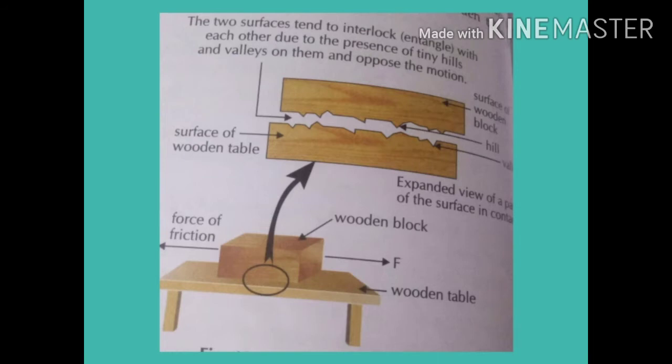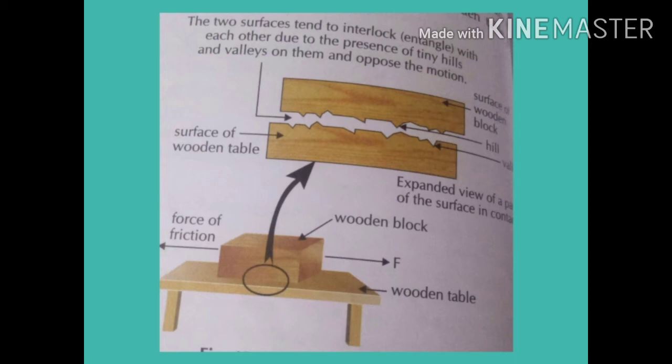Now we will read about what the causes of friction are. Here in this slide, look at it carefully. Now see, when we try to move one sandpaper over the other, the movement is not smooth. There is friction due to the interlocking of rough surfaces. Now the simple thing is there.